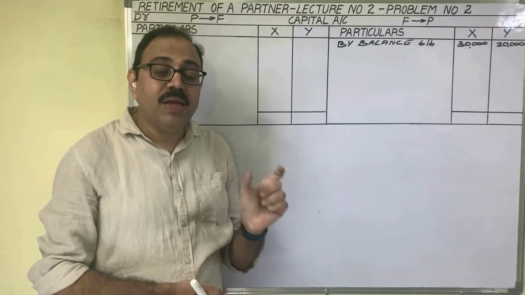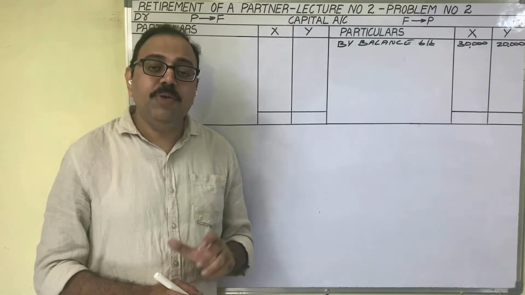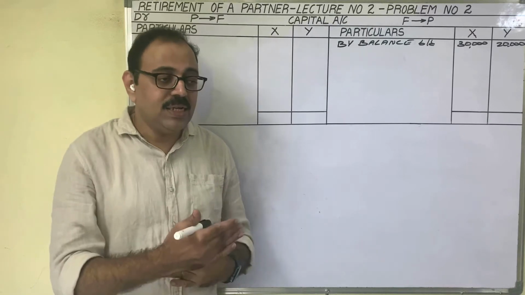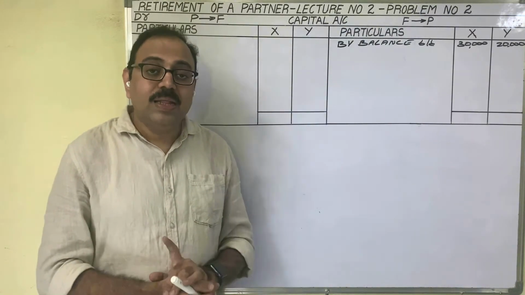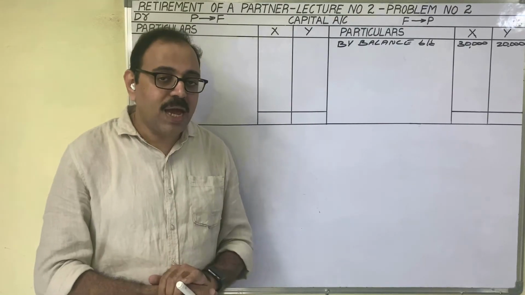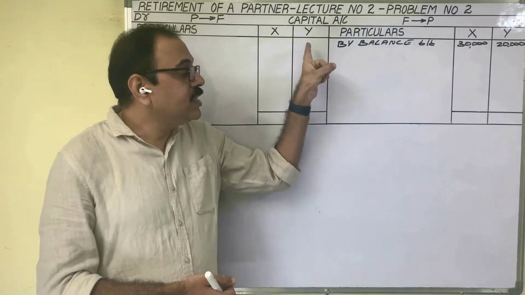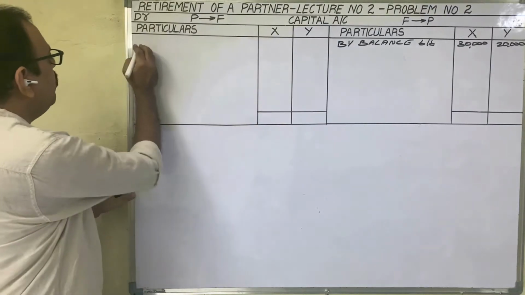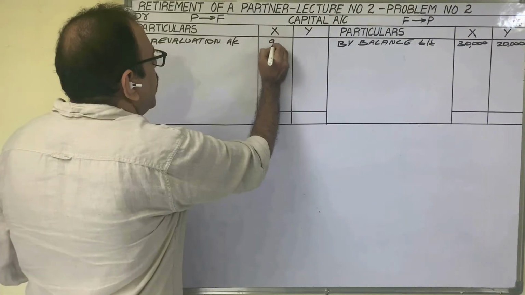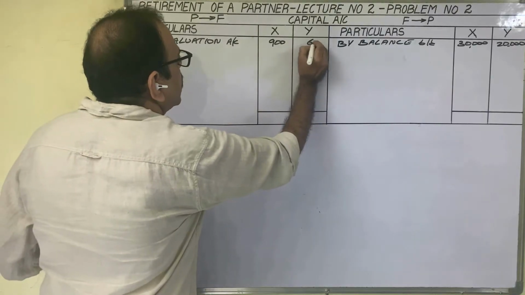Next come to the revaluation account answer. In the present problem, in revaluation of assets and liabilities, there is a loss of 1,500 rupees. That loss we debit to the partners' capital accounts now. In the partners' capital accounts, it appears on the debit side: to revaluation account, 900 and 600.